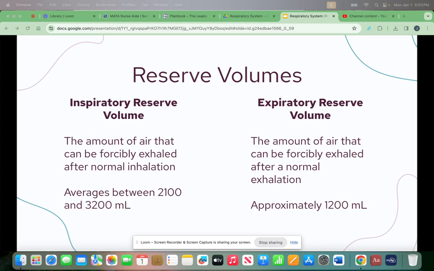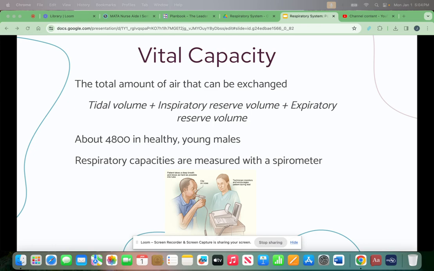Expiratory reserve volume is also known as residual volume. It's the amount of air that can be forcibly exhaled after normal exhalation. It's what keeps the alveoli inflated. It's approximately 1,200 mLs. Vital capacity is the total amount of air that can be exchanged. Tidal volume plus the inspiratory reserve volume plus the expiratory reserve volume is vital capacity. It's about 4,800 in healthy young males. Respiratory capacities are measured with a spirometer.